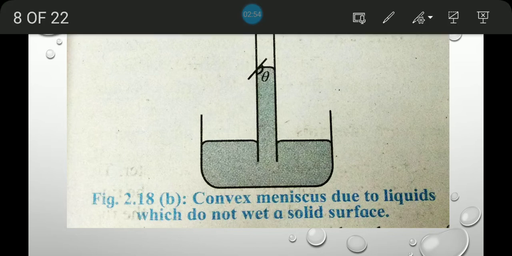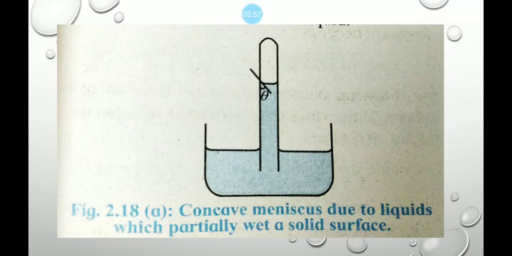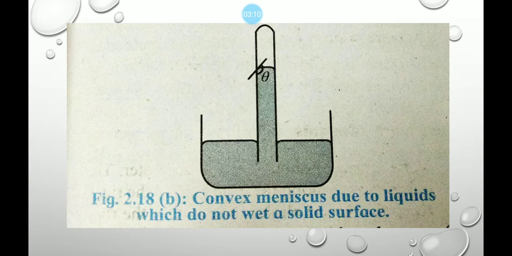In the first diagram, you have seen the concave meniscus, due to a liquid which partially wets a solid surface, and in the second diagram the convex meniscus, due to a liquid which does not wet a solid surface. For example, a water-glass interface forms a concave meniscus, and a mercury-glass interface forms a convex meniscus.